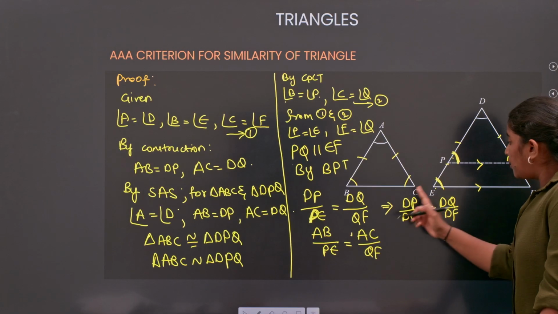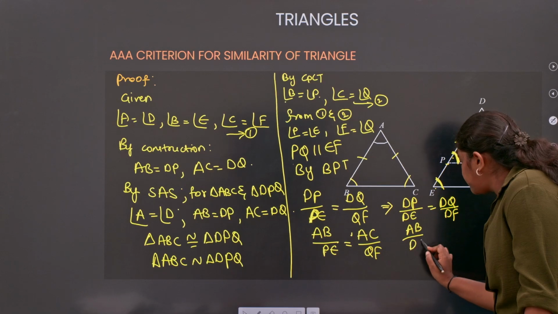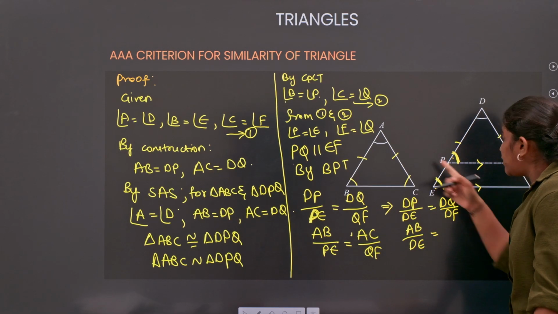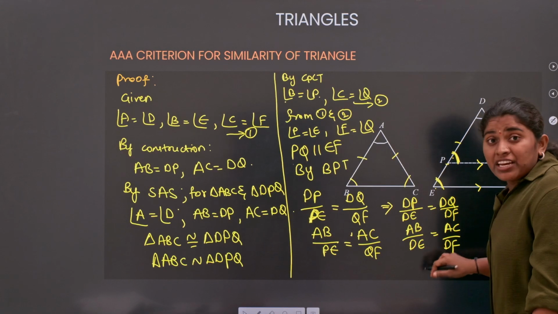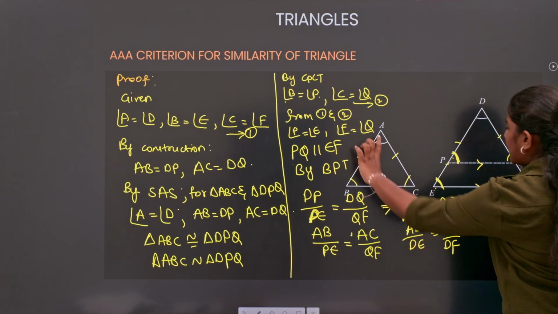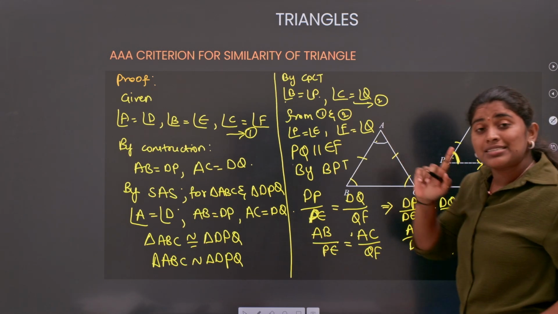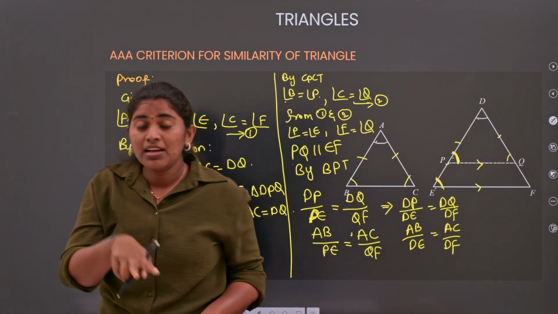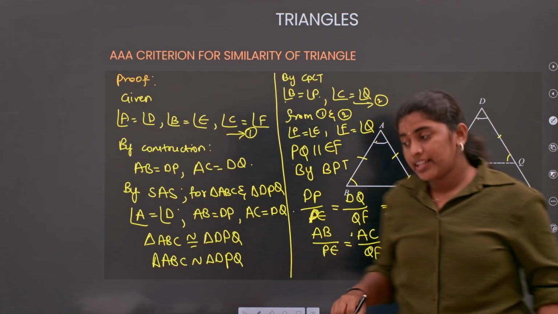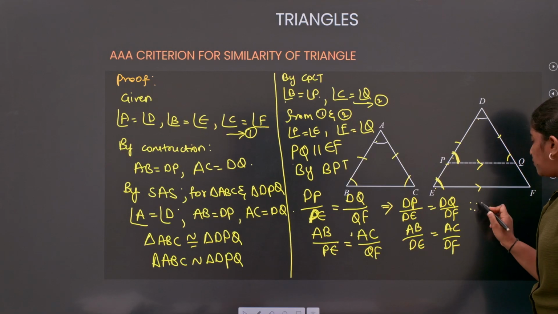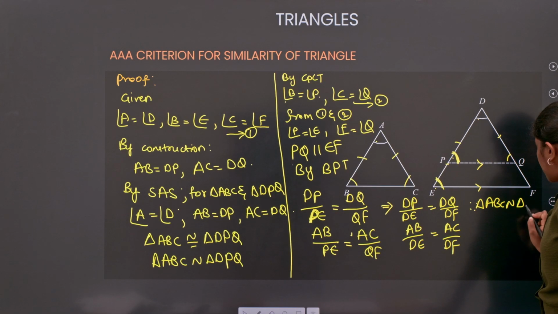Understood? Now in place of DP I can write AB by DE, which equals, in place of DQ I can write AC, so AC by DF, which is my required condition. So AB by DE equals AC by DF. So we got the sides of the two given triangles in the same ratio. Clear? Therefore we can say that triangle ABC is similar to triangle DEF.